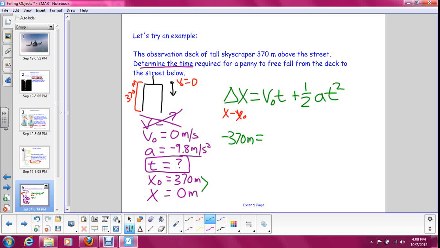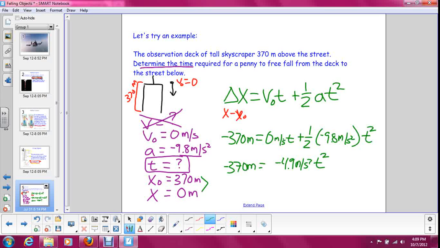So negative 370 meters equals 0 meters per second times t plus 1/2 negative 9.8 meters per second squared times t squared. So we have negative 370 meters over here, and this side simplifies to negative 4.9 meters per second squared times t squared. And it's negative 4.9 because I multiplied negative 9.8 times 1/2.